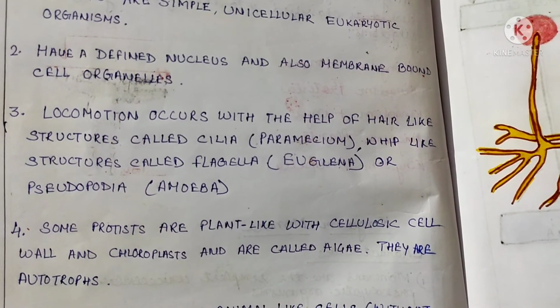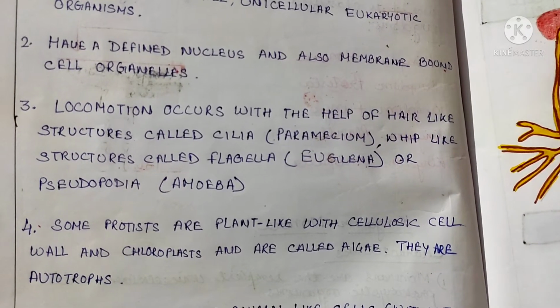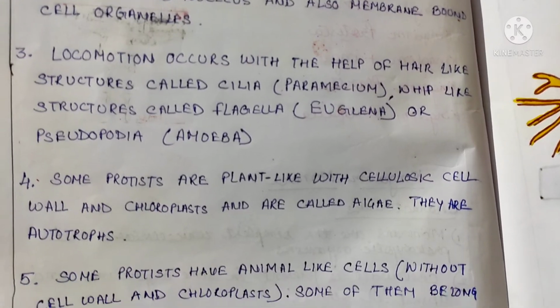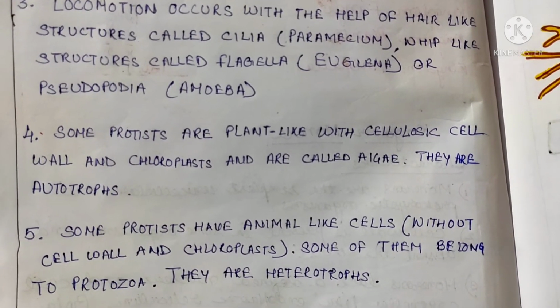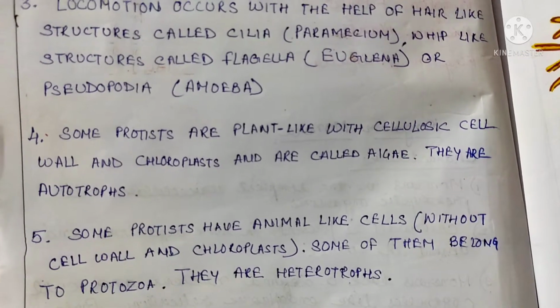Some of these protists have the characteristics of plants, in that they have chloroplast in them. That's why they are called autotrophs. While some protists have animal-like cells and they don't have chloroplast in them. That's why they are known as heterotrophs.